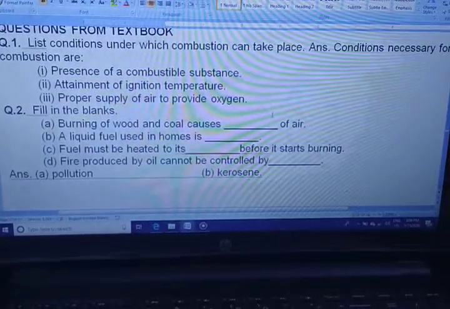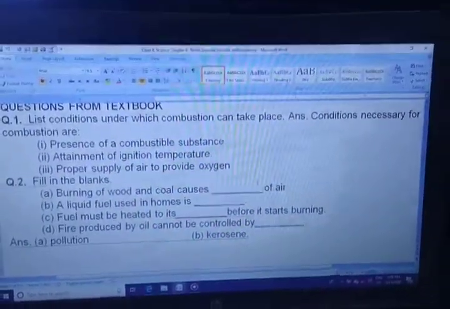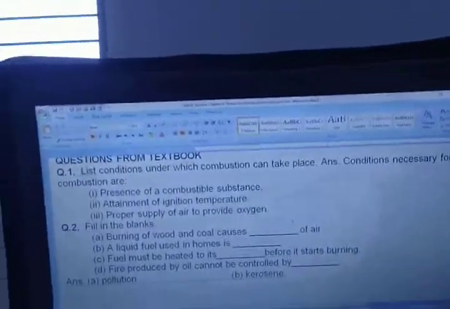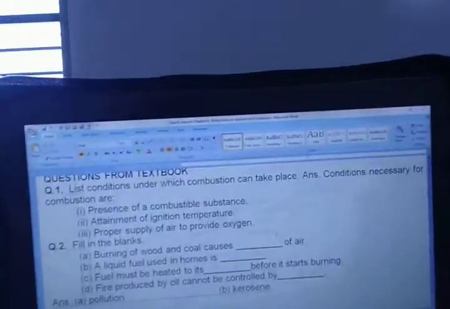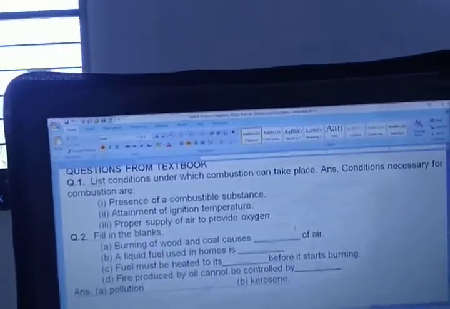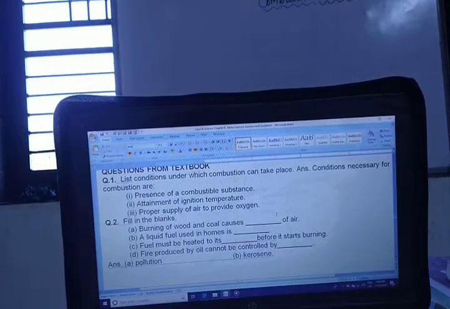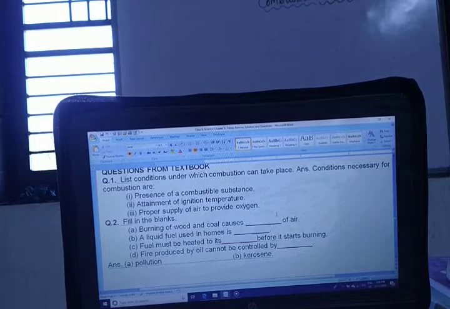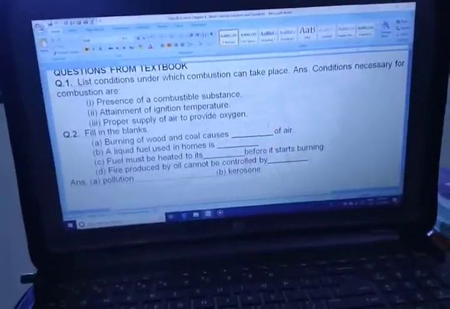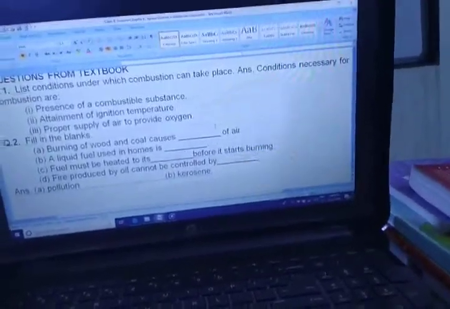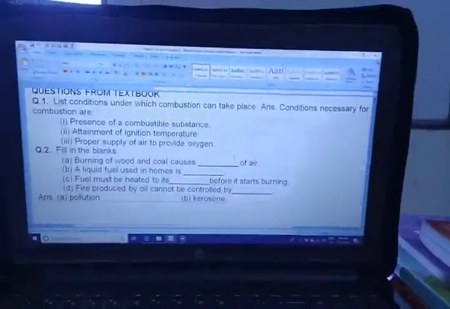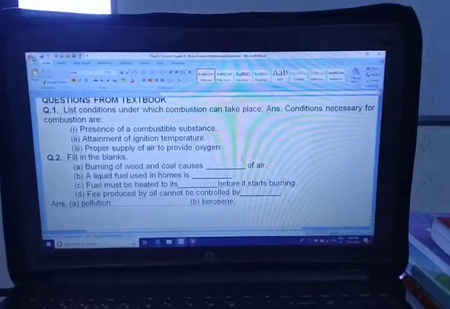I hope all of you are writing right. All of you are able to see. If you are not able to see, then you can just say to me, so I can do something for you. Now is it visible? Very good. Okay, dear students. So now we can write these question answers.